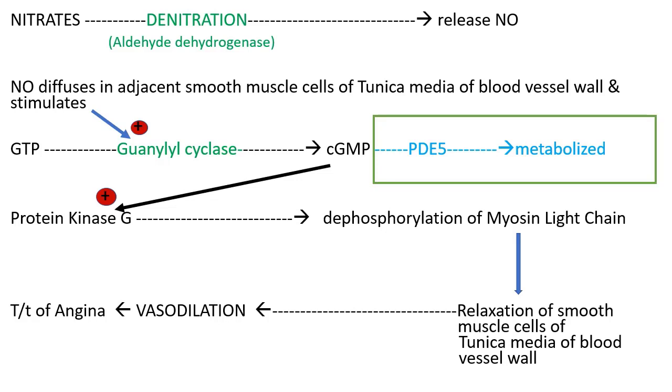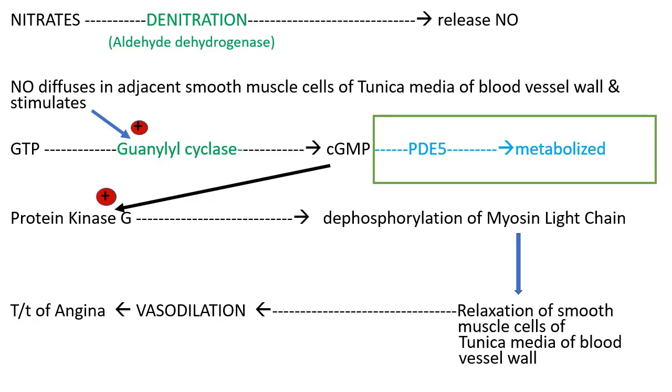The blood vessel wall is composed of three layers: tunica intima, that is the innermost layer; tunica media, that is the middle layer; and tunica adventitia, that is the outer layer. Tunica intima contains endothelial cells. Tunica media contains smooth muscle cells, and tunica adventitia contains collagen fibers.